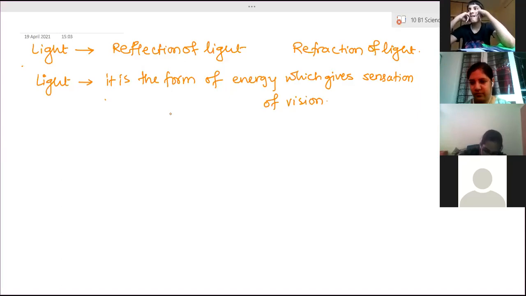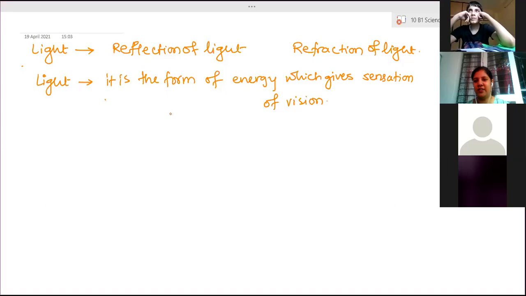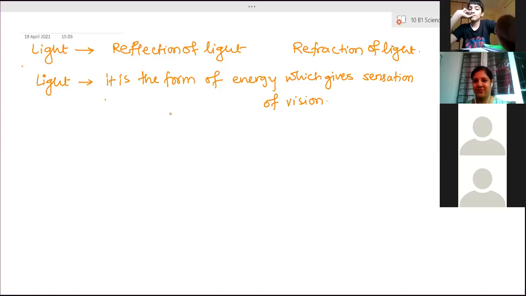Otherwise, we can't see. Is there anything in your back? Can you see? No, ma'am. The backside part is also reflecting light. But right now you're seeing the front. Suppose your backside is a glass or a wall or anything behind you. Are you able to see it without turning your eyes? No. The light doesn't fall in our eyes. That object is also reflecting light, but that reflected light is not falling on our eyes. So therefore, we are not able to see that object.